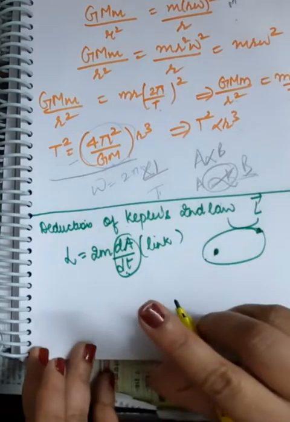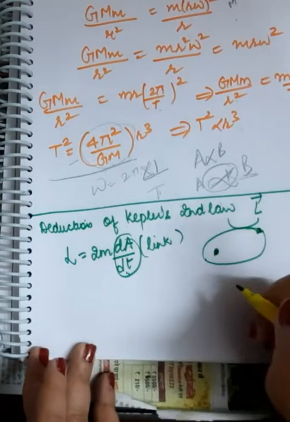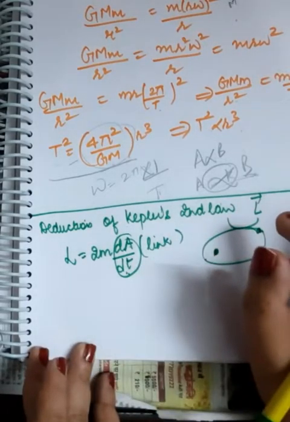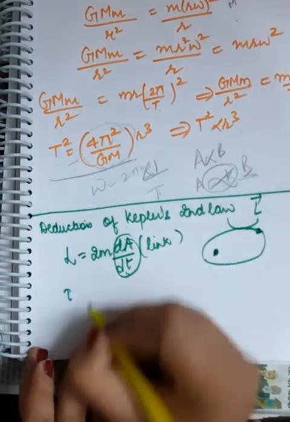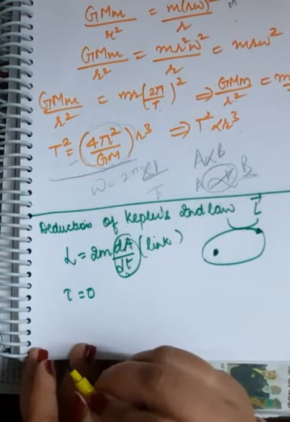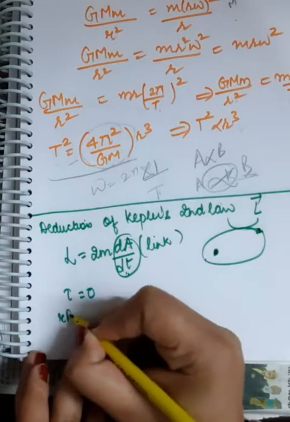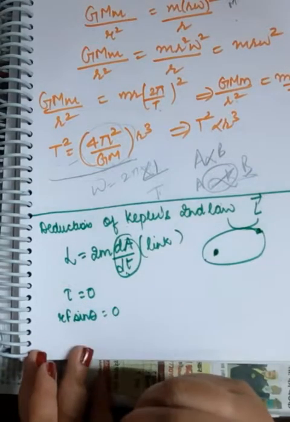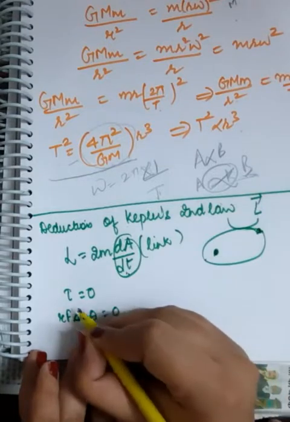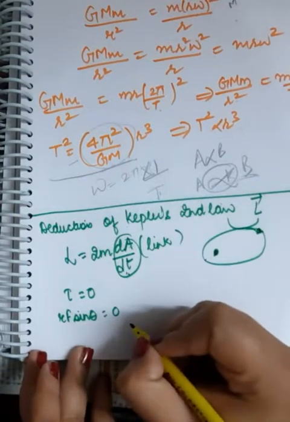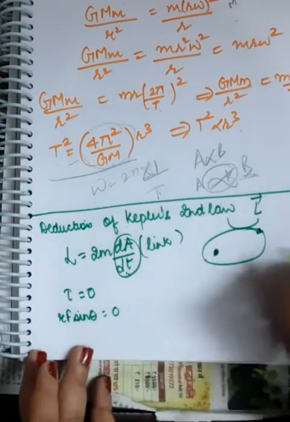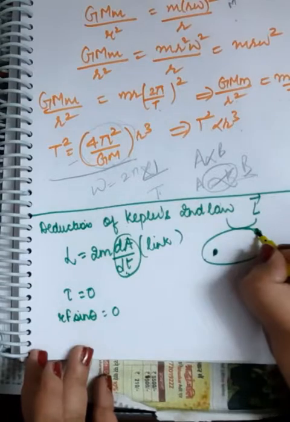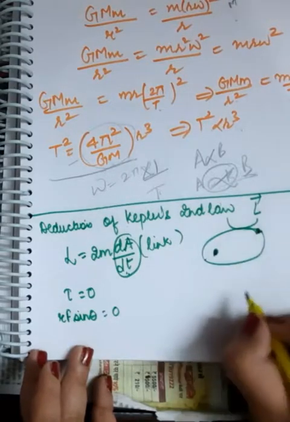And gravitational forces are kind of internal forces. There is no external torque which is acting on the system, right? So torque is equal to 0 over here. And if torque is 0, this means RF sine theta is 0, because these are bound together because of gravitational forces, which are internal forces, right?